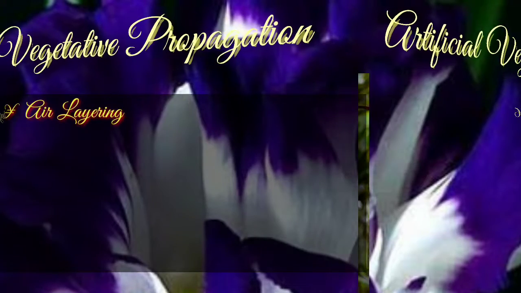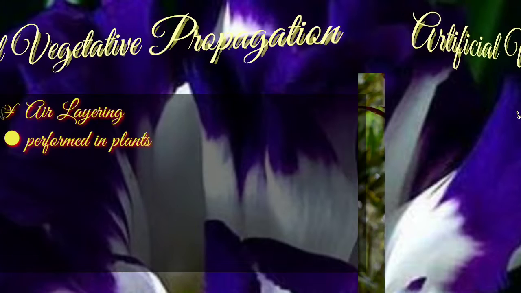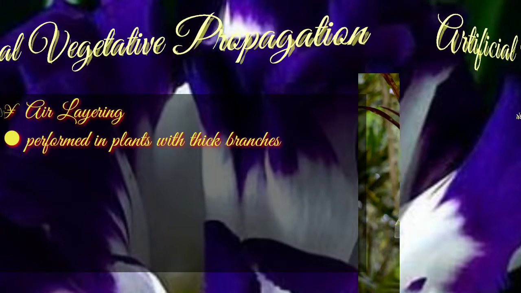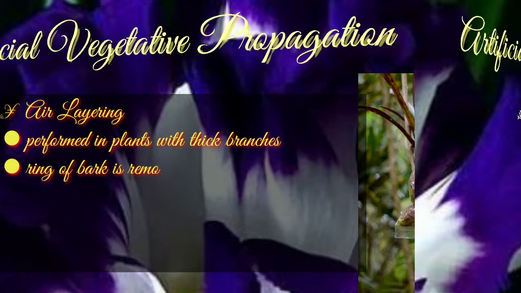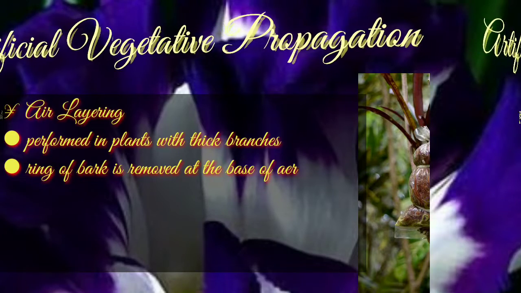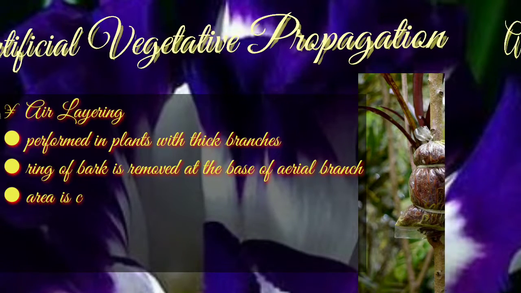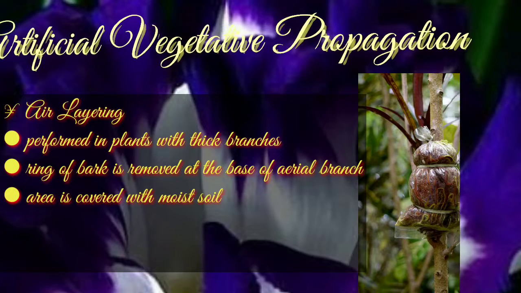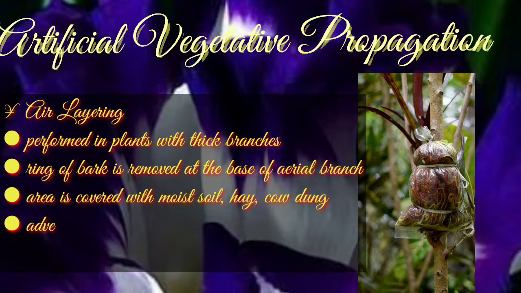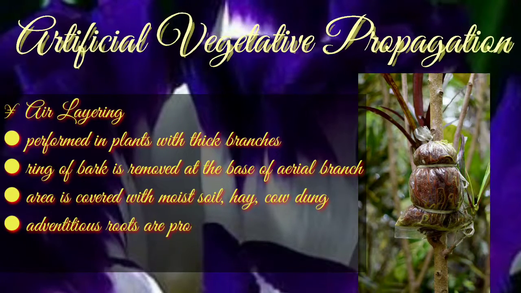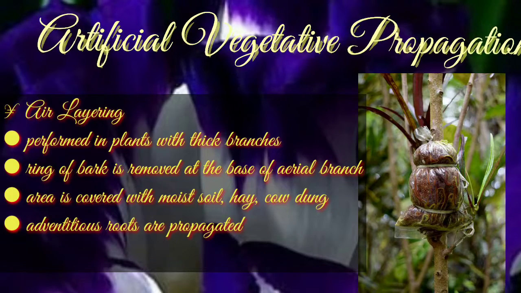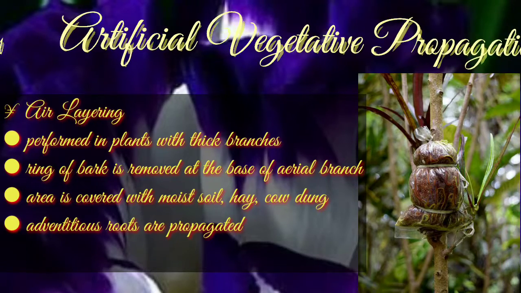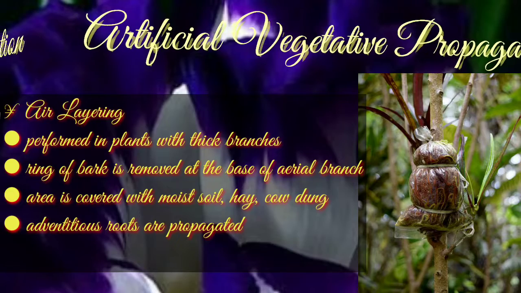The next method is air layering. It is performed in plants having thick branches which cannot be bent easily, like lemon, pomegranate, lychee, etc. In such plants, a ring of bark is removed at the base of an aerial branch.